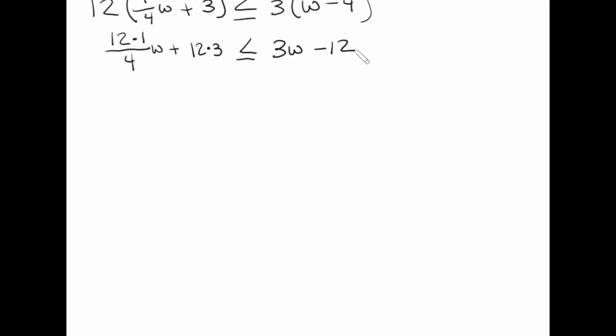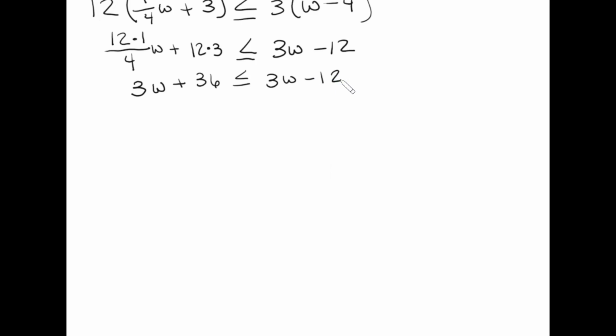For some people, they'll immediately look at this and say, hey, this is the same as saying 12 divided by 4. Well, it is. 12 times 1 is 12, divided by 4 is 3w, plus 12 times 3 is 36, less than or equal to 3w minus 12.